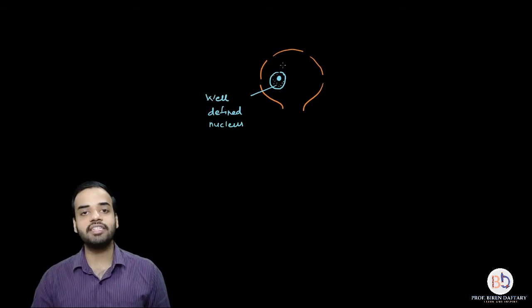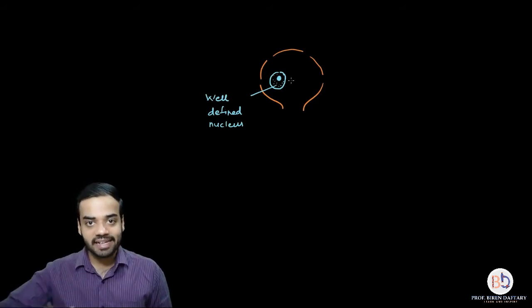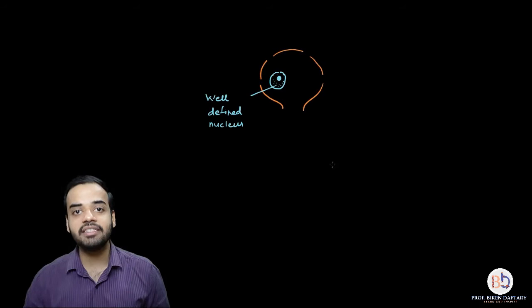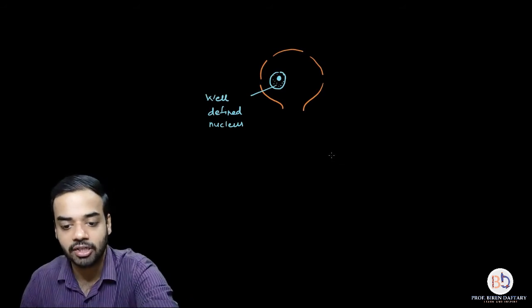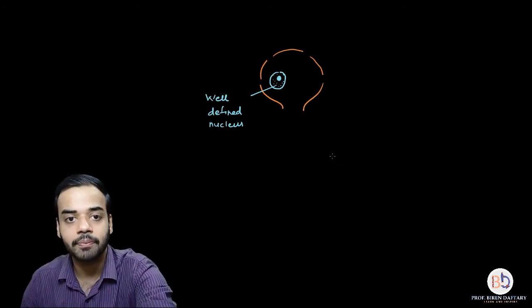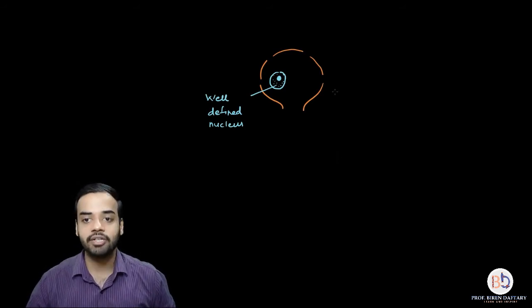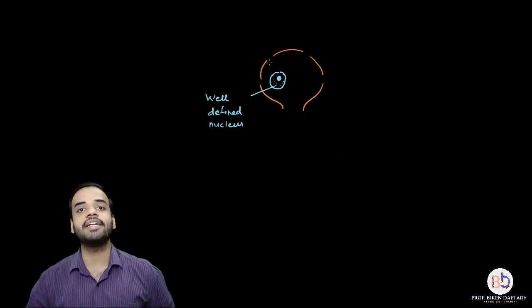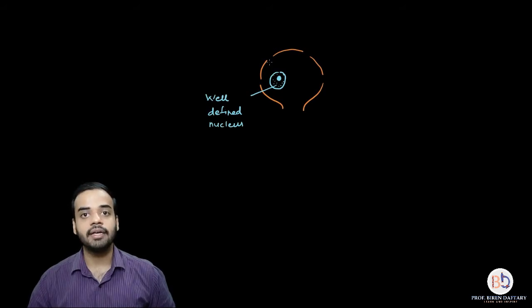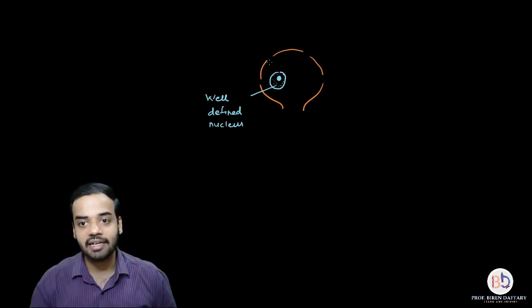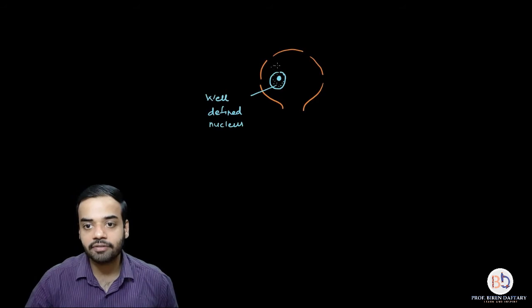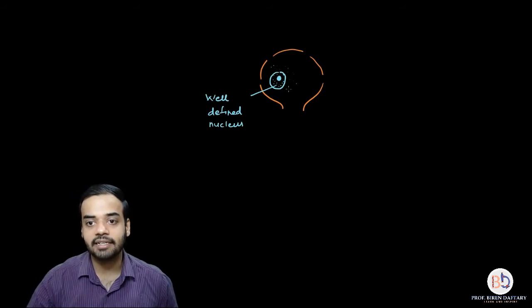Now when you see the nucleus, the next layer of cytoplasm immediately surrounding the nucleus, let me draw the cytoplasm with yellow color. The immediate layer of cytoplasm which is surrounding the nucleus is quite clear, okay, and outside the clear layer, the layer of cytoplasm which is present is granulated.